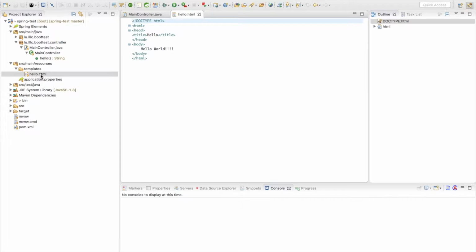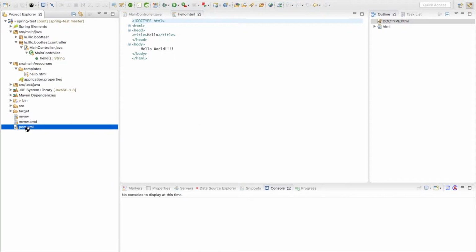This is a very small application. I would like just to show it so everybody understands what we do here. To explain, you see this is in templates. This is not in the static subdirectory, so this file will not be shown directly. It will be interpreted. I will use Thymeleaf to do it.